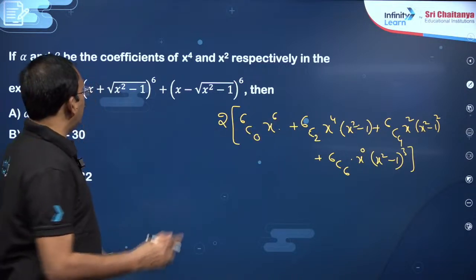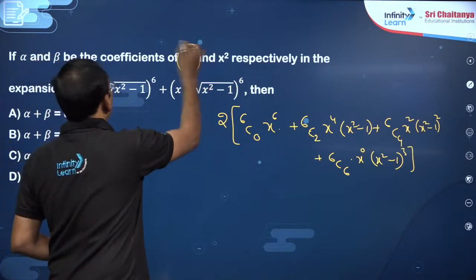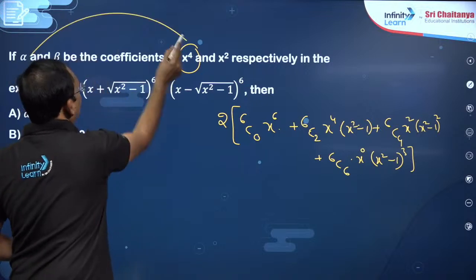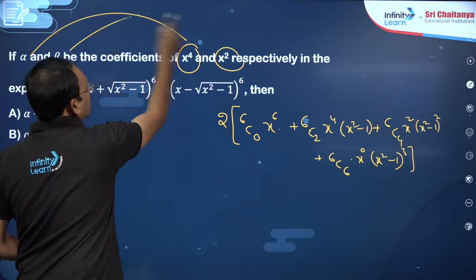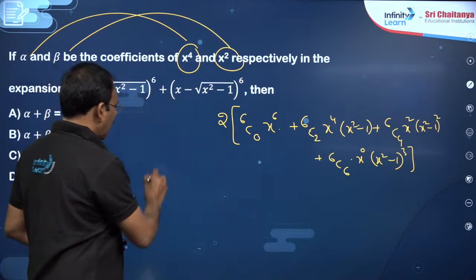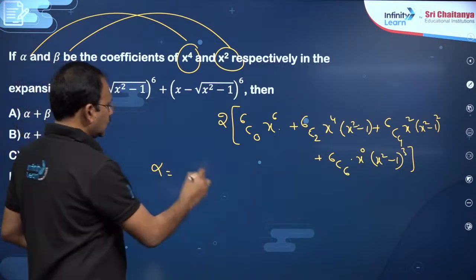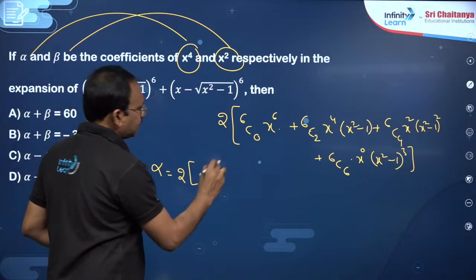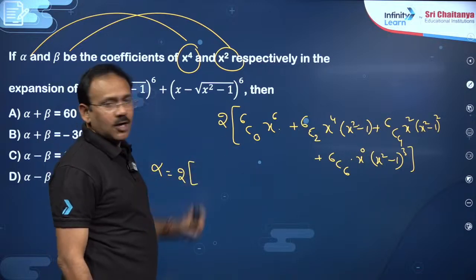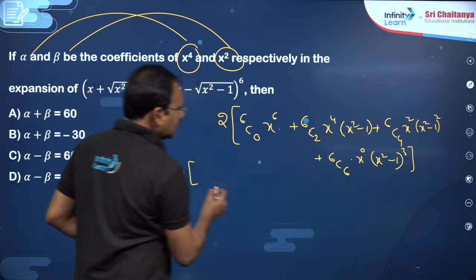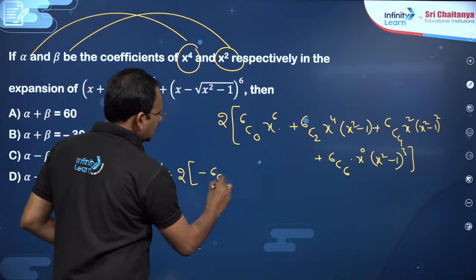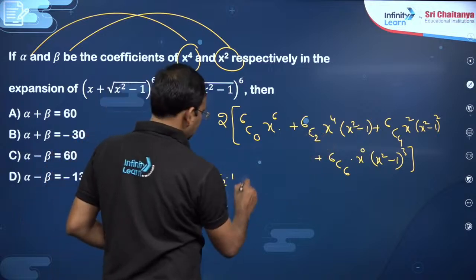Now, you need to catch the coefficient of x power 4, which is nothing but alpha, and the coefficient of x square, which is nothing but beta. So, try to find alpha, my dear friends. Coefficient of x power 4 I want. So, twice of it; x power 4 coefficient will not be here. Here you will get minus 6c2 into 1.